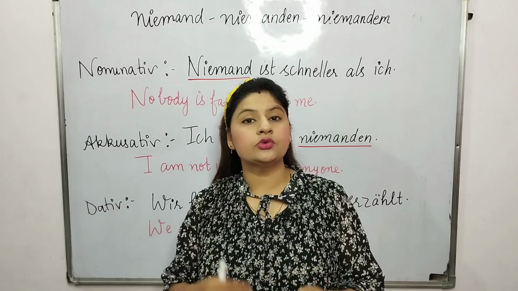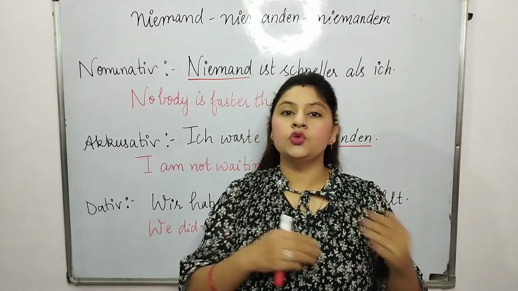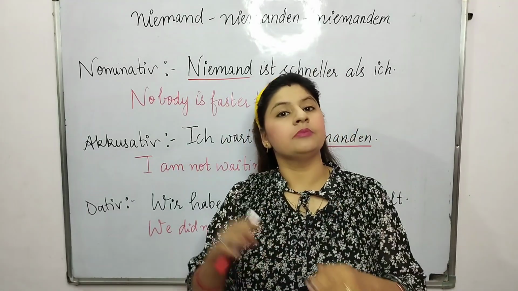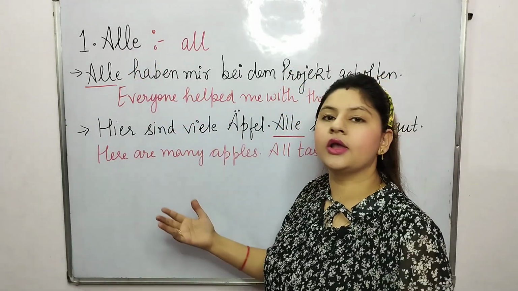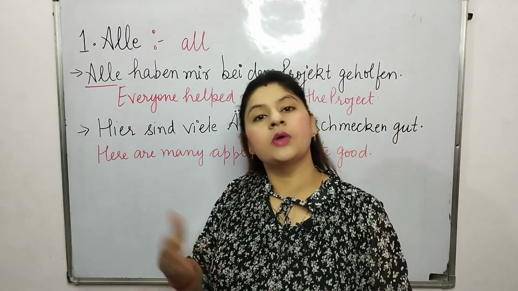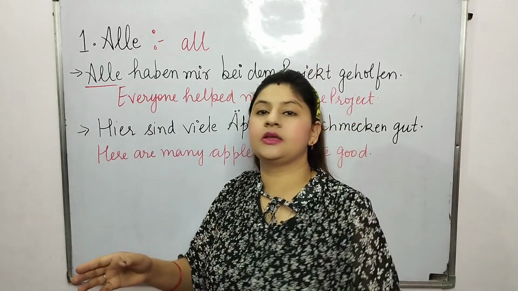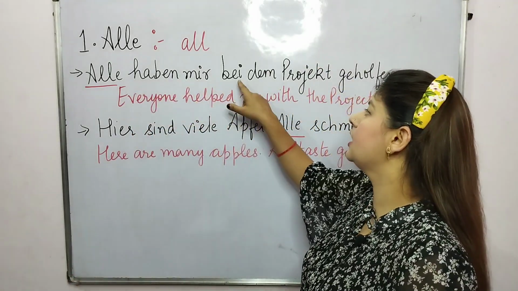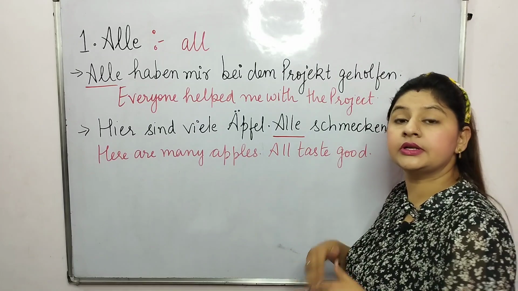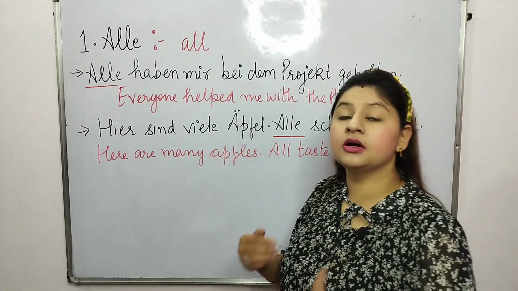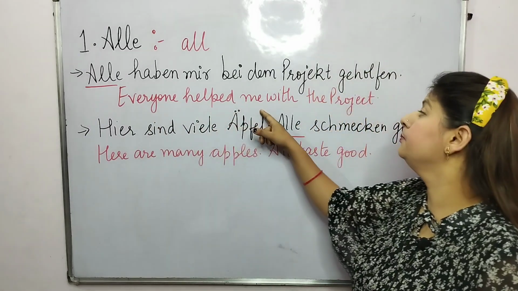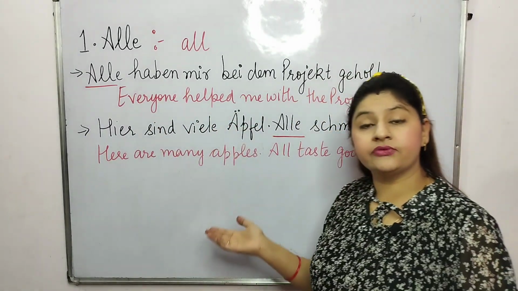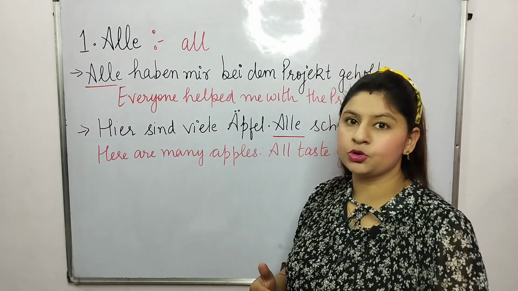Now, we are going to see some pronomen which we can use for both things and persons. So, alle, all. We can use alle for both, for persons as well as things. Alle haben mir bei dem Projekt geholfen. Everyone helped me with the project.